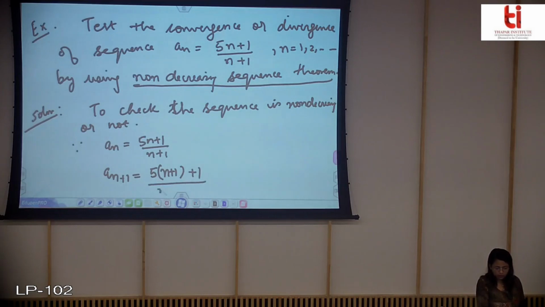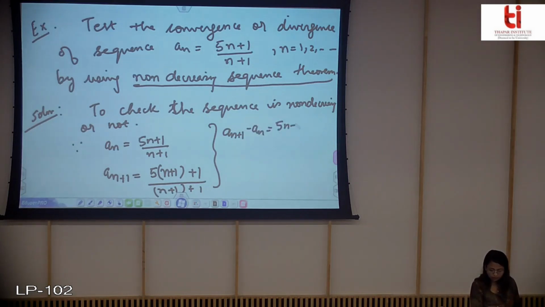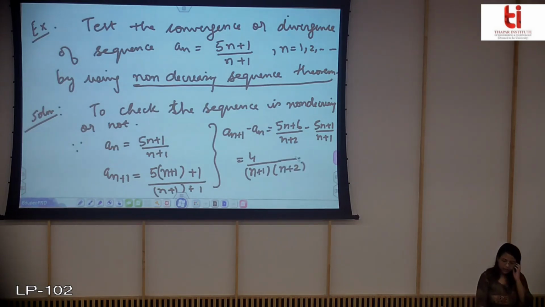So this is my an plus 1, and if I subtract an plus 1 minus an, after some calculation I am getting this, and you can easily see that this value is greater than 0 for every n greater than or equal to 1.